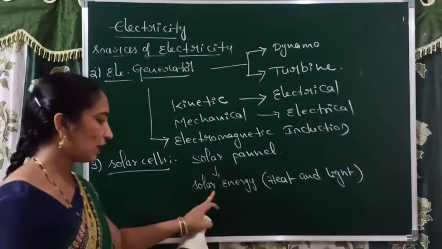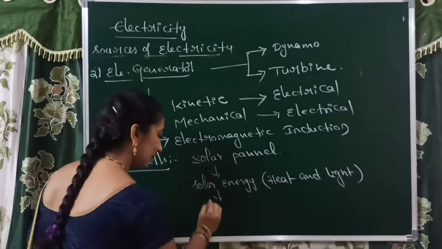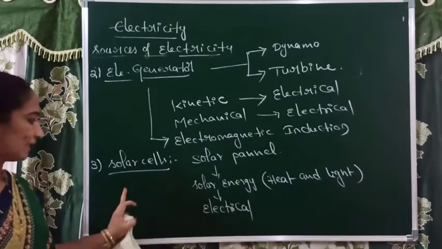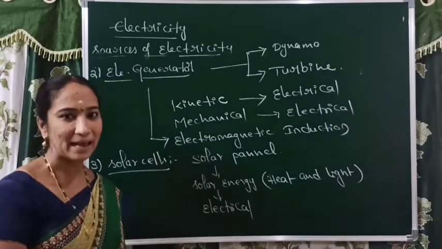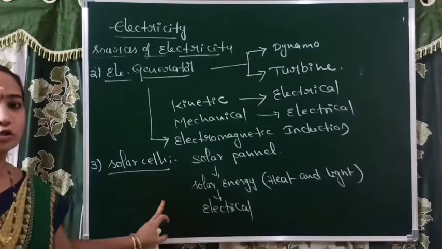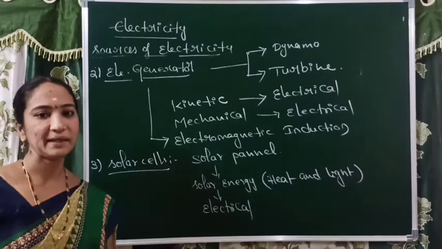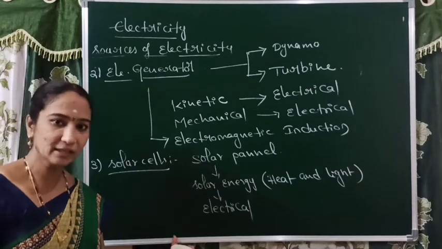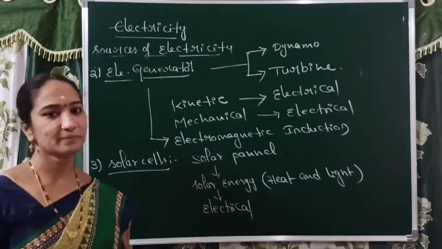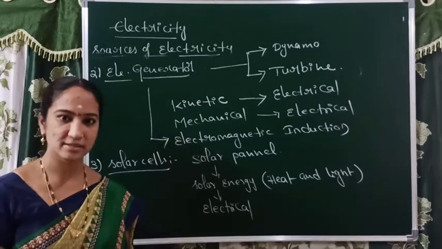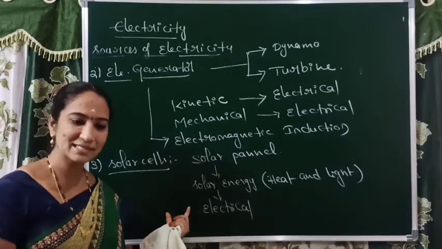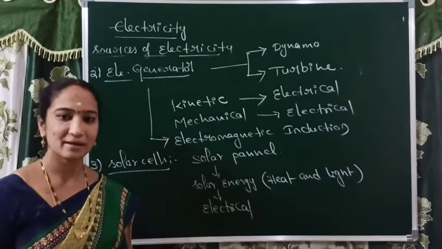So from solar energy we can obtain electrical energy with the help of a solar panel. A single solar panel alone is unable to give electricity directly. From the solar cells we obtain electrical energy through the generator, and from the generator to transformers, and then from transformers to household connections. So this is the electricity produced from solar cells by solar panels also.